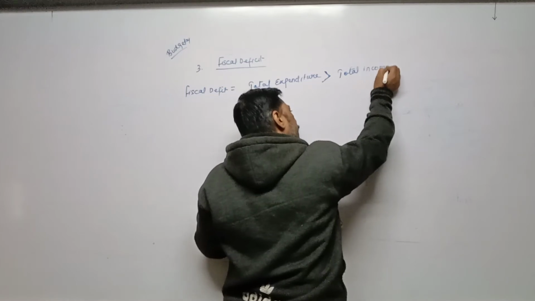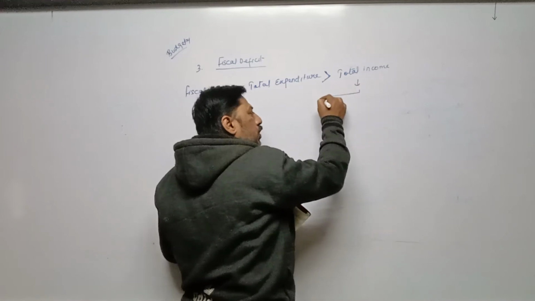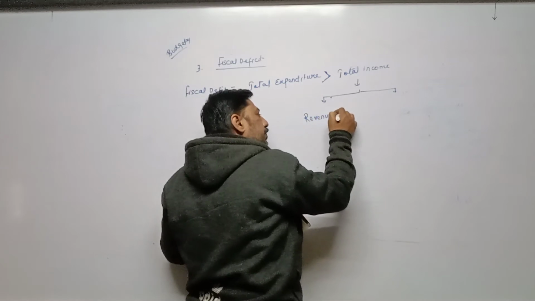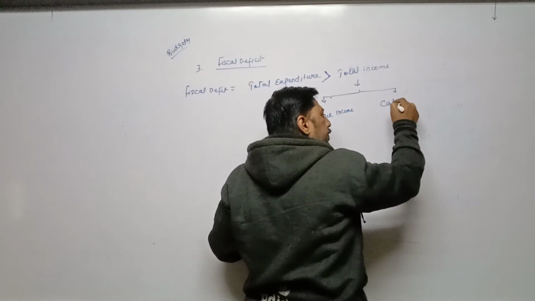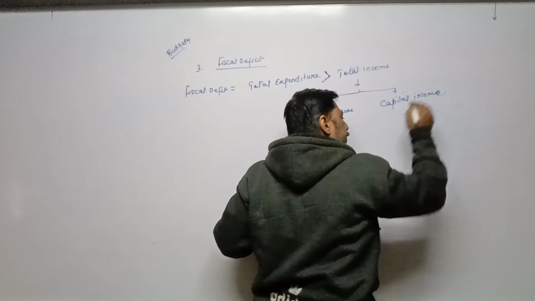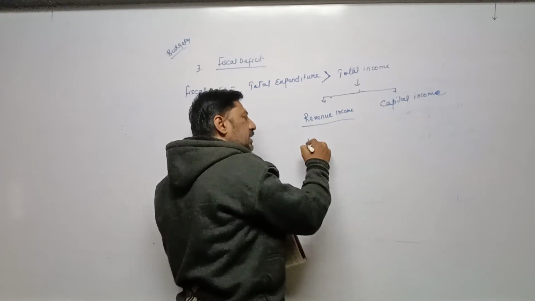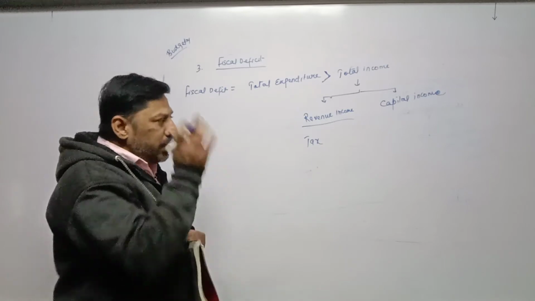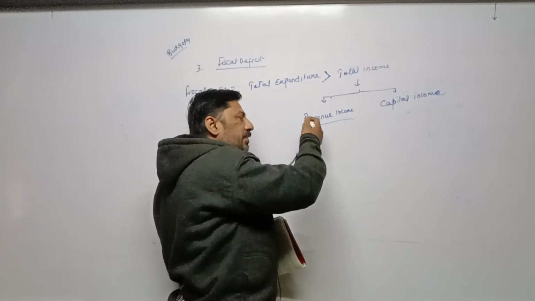we all know total income includes two types of income. Which income? Revenue income. The other is capital income. If you take one example of both, revenue income means tax. Tax for the government is a major source of income, and every year they are collecting tax. That's why this is regular income, meaning revenue income.